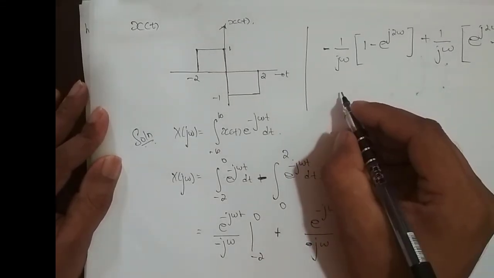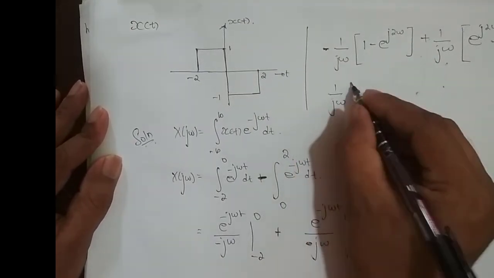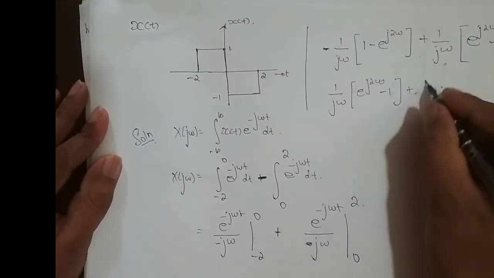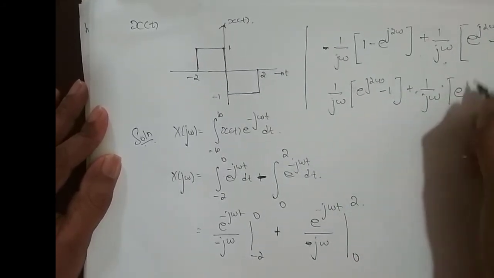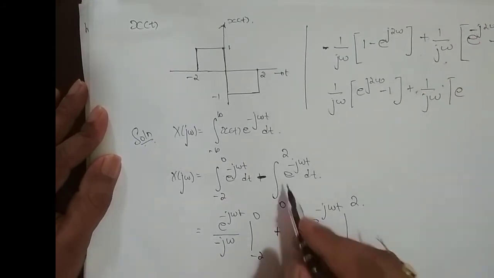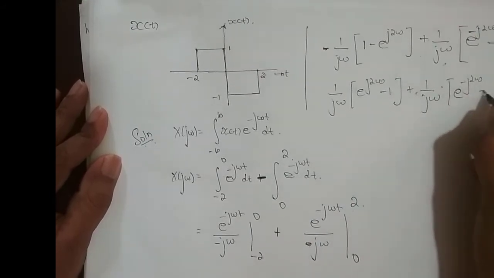So this can be written as, if I take this minus inside, 1 by j omega into e power j 2 omega minus 1 plus 1 divided by j omega into e power, this is minus, right? Yes, so it is minus j 2 omega minus 1.